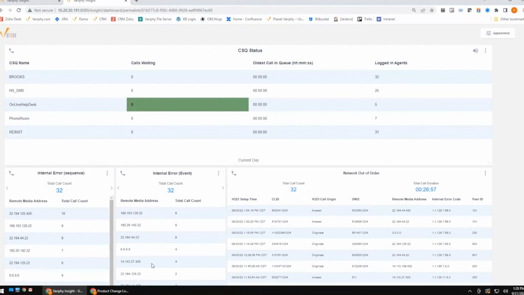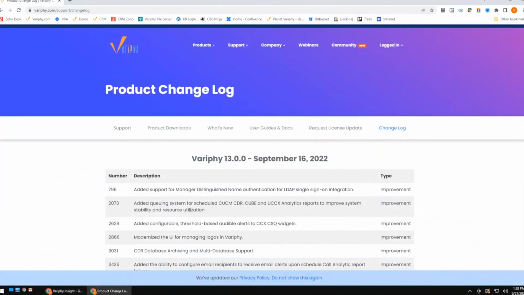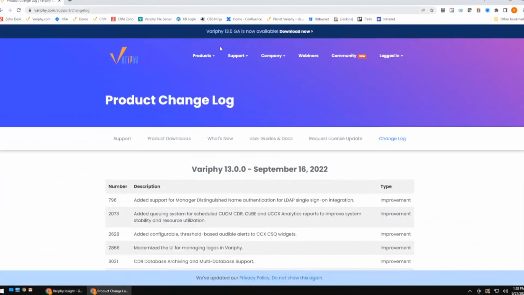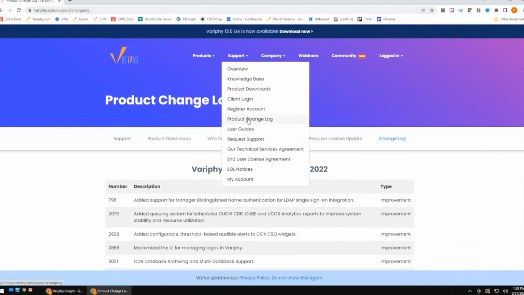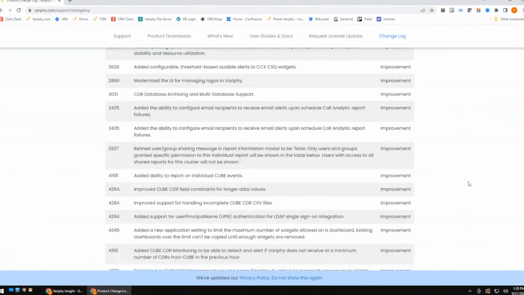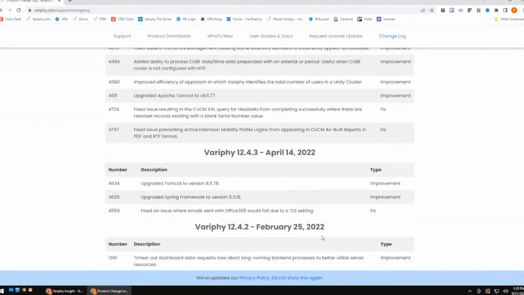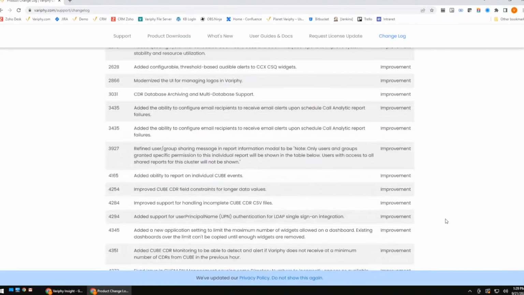If you were looking for any kind of change log, you wanted to see, hey, what's different between my version and version 13? Always pop over to verify.com. You can navigate right over to our support pages here, and we have a product change log. This is a great way to identify some of the things that may be of interest to you, but also some of the other things that may have changed that we don't consider huge visual impacting things. Like, for example, in 13.0, we upgraded Apache to 8.5.7.7. So you'll be able to go through here and take a look at any of the change logs, what's changed between my version and a version that's out now, and get some great information.